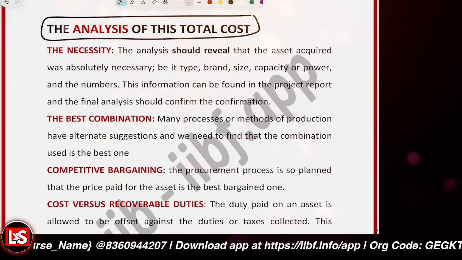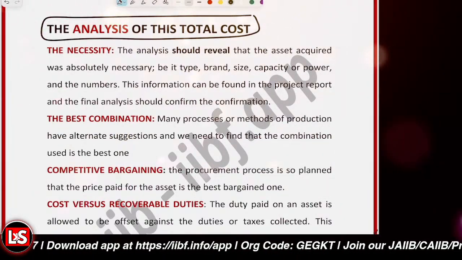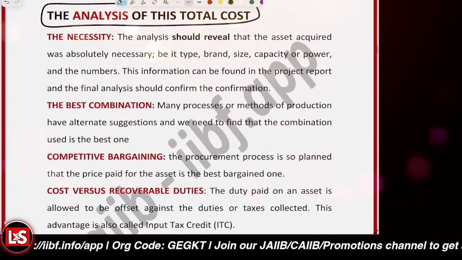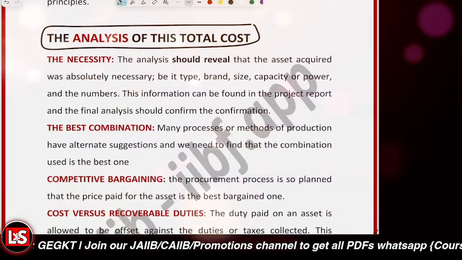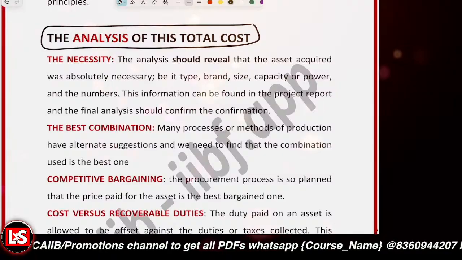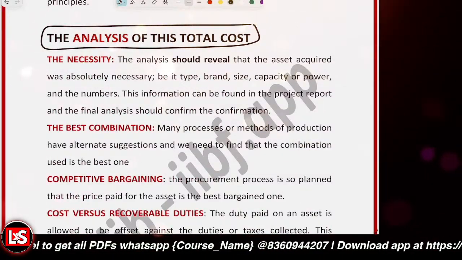So it is going to examine the technical, financial, operational, and environmental aspects of the investment, right? So first thing we have to look into is whether we are going to acquire this particular asset, was it necessary? So whether the correct machinery equipment is selected, is it reliable? Is it having the adequate production? The necessity is to be looked into.